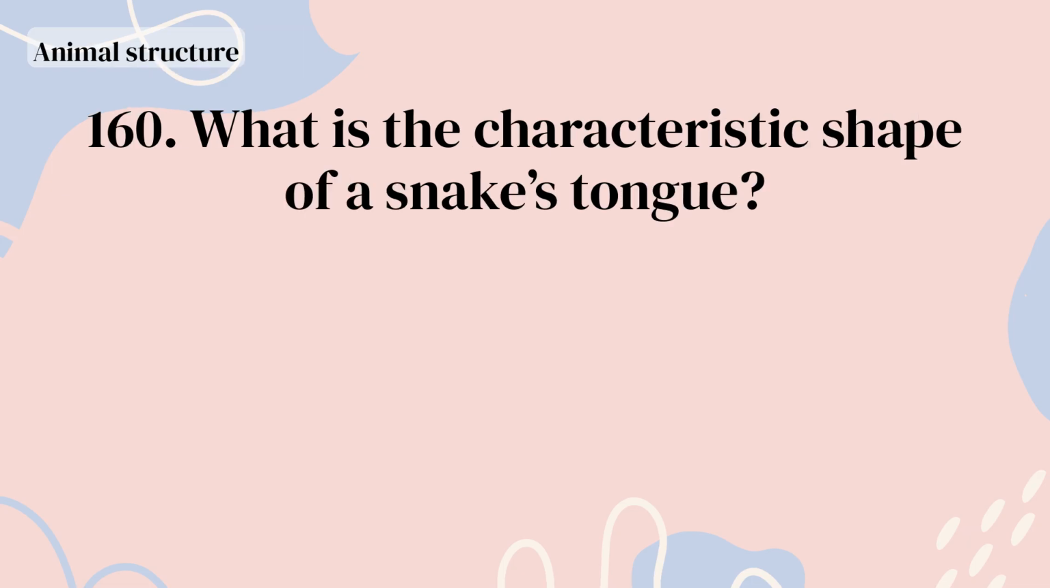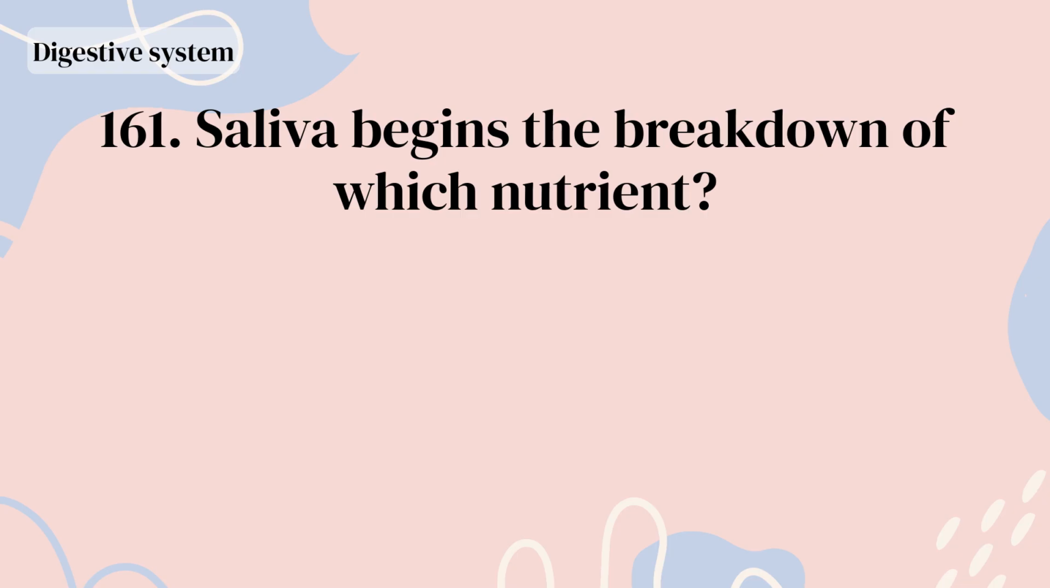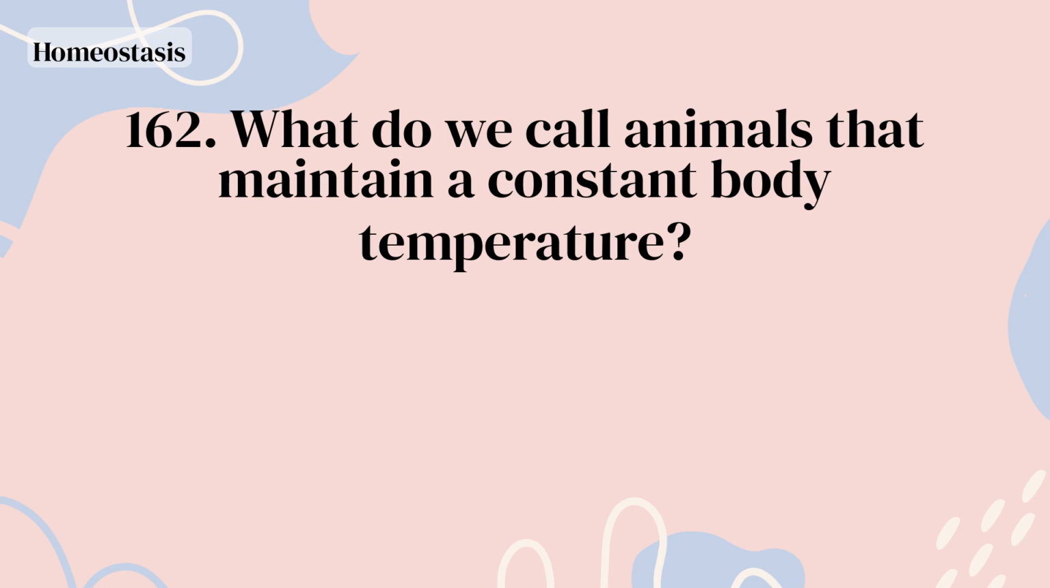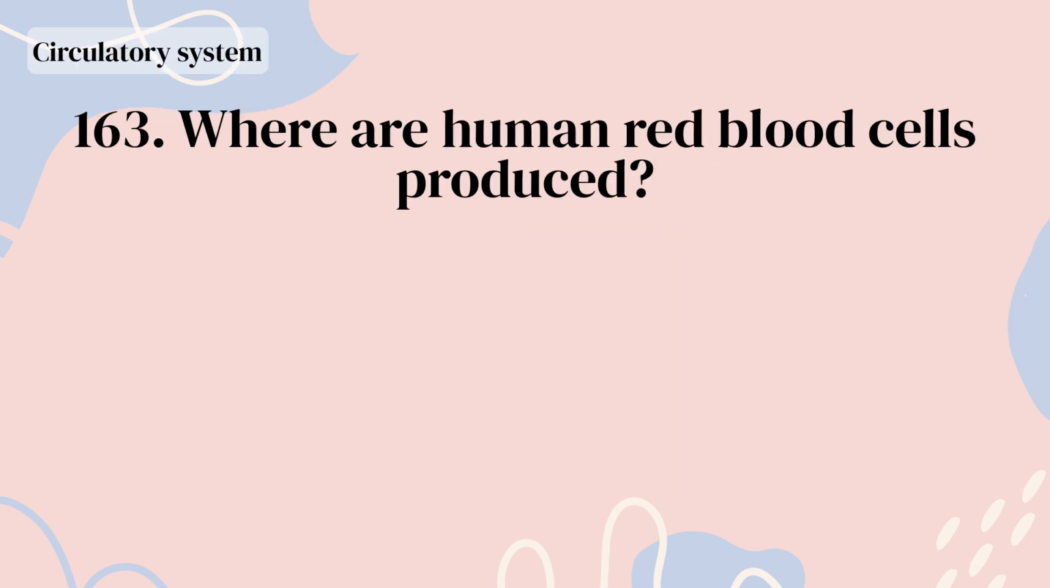The skin. What is the characteristic shape of a snake's tongue? A forked tongue. Saliva begins the breakdown of which nutrient? Carbohydrates. What do we call animals that maintain a constant body temperature? Homeothermic animals. Where are human red blood cells produced?